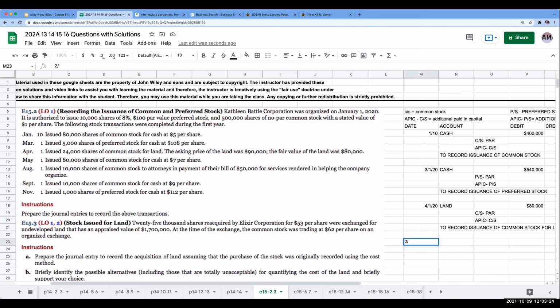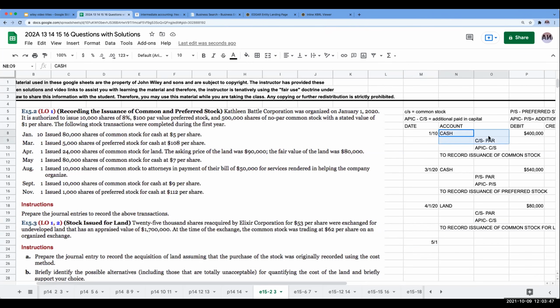So we come over here to May 1st. By the way, if that land was being contributed by a shareholder, or somebody who's going to be owning stock, would it be ideal to get an appraisal? I would say absolutely yes. That's something to keep in the back of your mind. Okay, on 5/1/20, I issued 80,000 shares of common stock for cash at $7 per share.